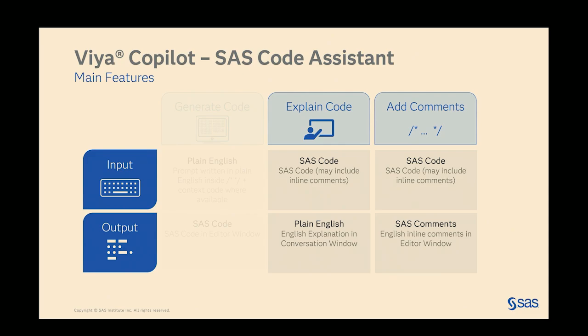With explaining code, you can simply highlight the code that you'd like to explain, and it will return a concise summary of what that code is doing in the conversation window. Similarly, to add comments, you can simply highlight the section that you'd like to add comments to, and it will add comments directly into the editor window in the form of inline comments. So both of these things can make us a lot more productive when documenting our code and when understanding code that we haven't seen before.